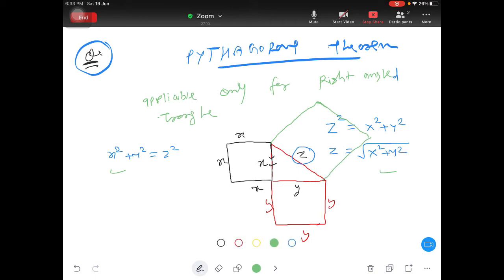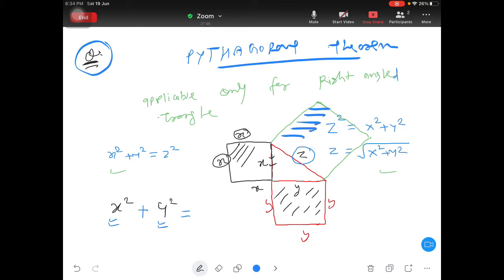Then Pythagoras theorem says you find out the area of this square. Whenever you are finding out the area of a square, it is going to be x square, I mean we multiply both the sides. Then you find out the area of this square, so that is going to be y square. So Pythagoras was a mathematician. He said, when you add x square with y square, you will be getting the area of this square, that is nothing but z square. That was the idea. So he gave the answer geometrically.